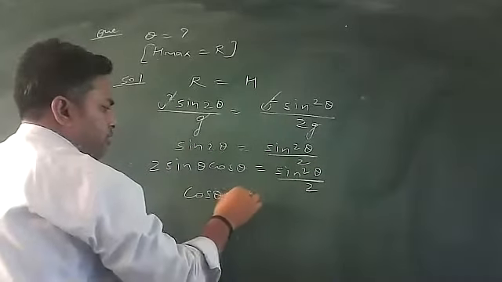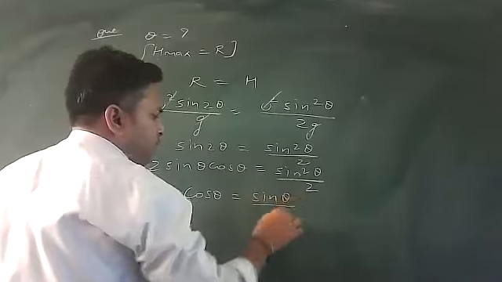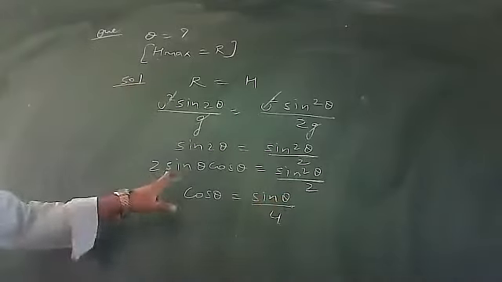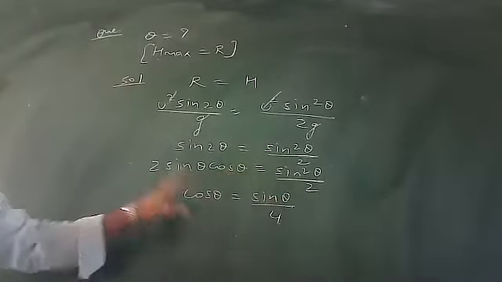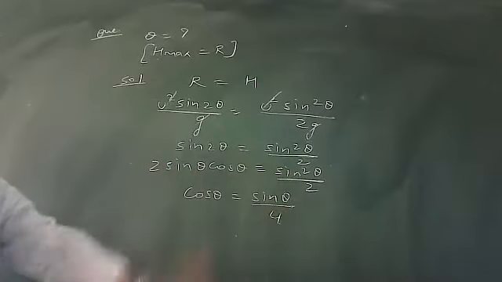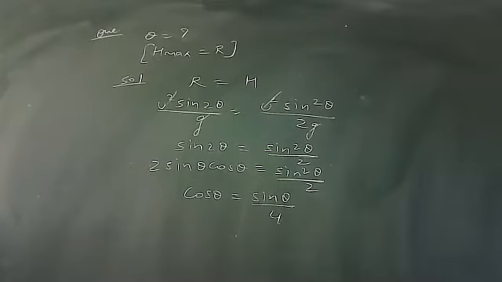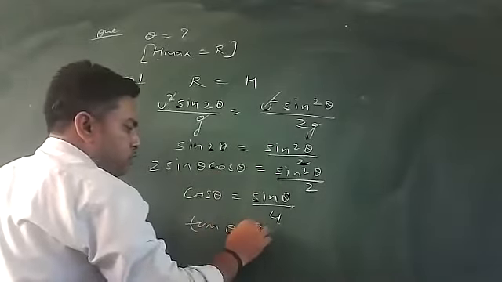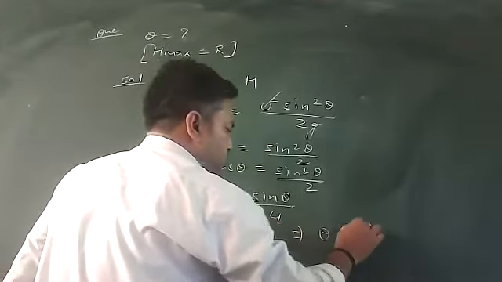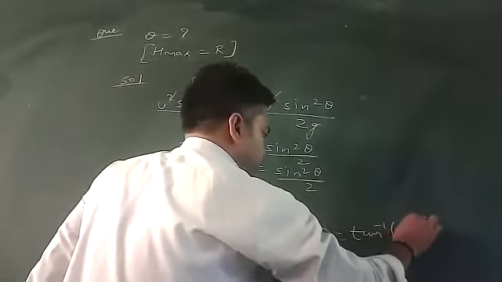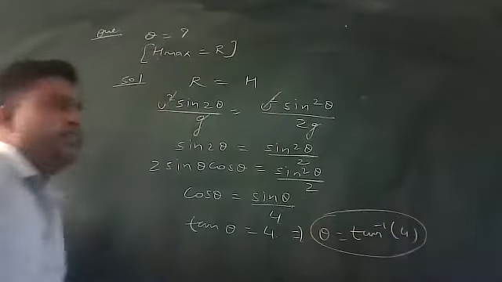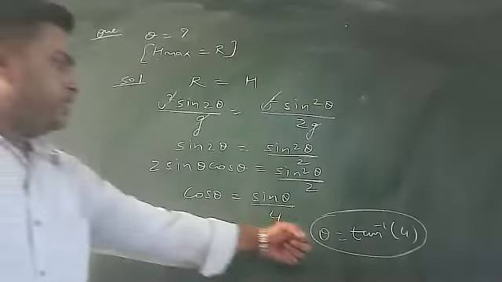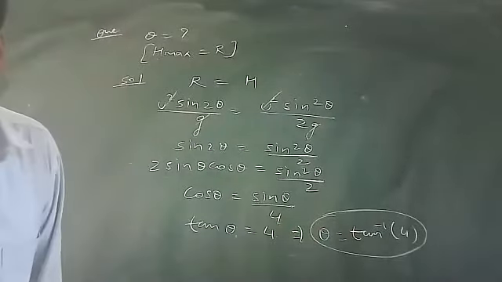The 2 I have shuffled, and one sin theta I have cancelled. So I can write cos theta is equal to sin theta by 4. One sin theta cancelled, there is only cos theta, and the 2 I have shuffled here, so I will write 4. Sin theta by cos theta is tan theta. What is the value of tan theta? We will get tan theta is equal to 4. That means theta is equal to tan inverse 4. If the angle is tan inverse 4, at that moment range and maximum height are equal.